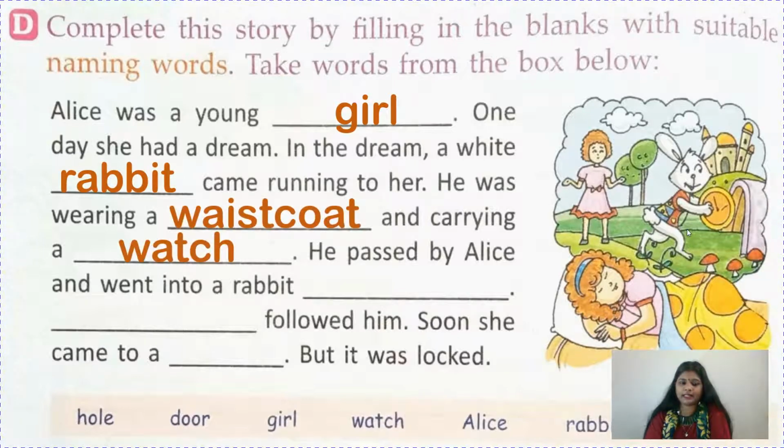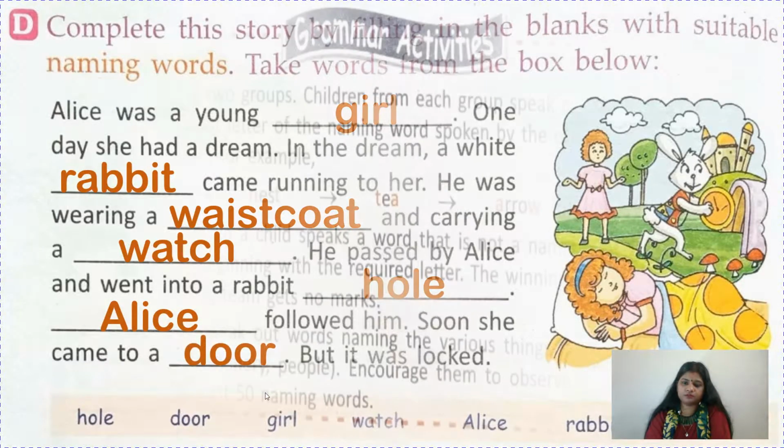He passed by Alice and went into the rabbit hole. See, one hole is made here, if you can see. Who followed him? So Alice followed him. Soon she came to a door. Okay, like only the door is left here. So she came to a door, but it was locked.